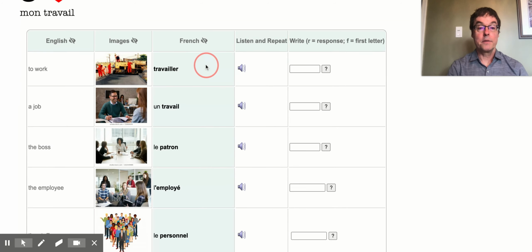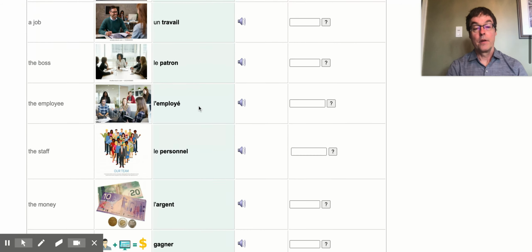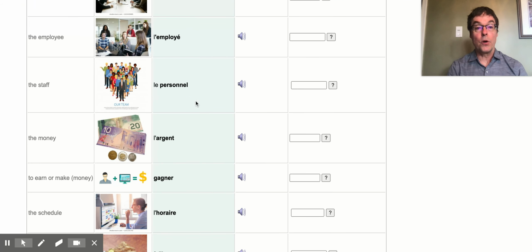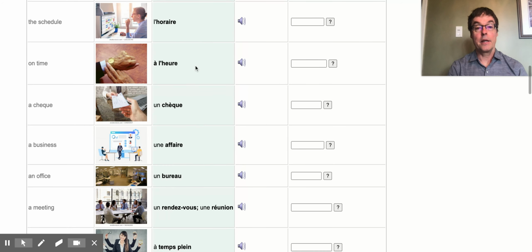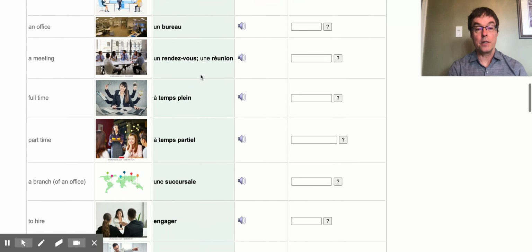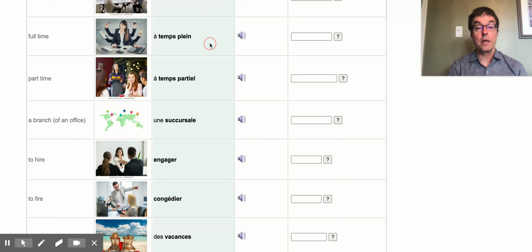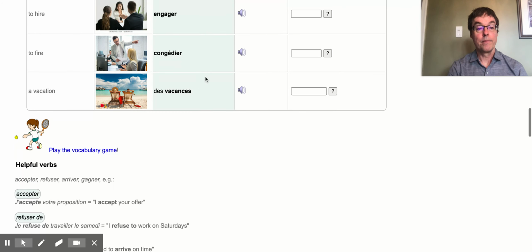So you'll find some important verbs and nouns. You'll find words related to employees and different roles in business functions. And of course, a number of expressions that you'll find helpful, I would think, when you talk about your work. Once you go through these and have mastered the words in the list, play the vocabulary game to show that you can spontaneously come up with the words related to business.